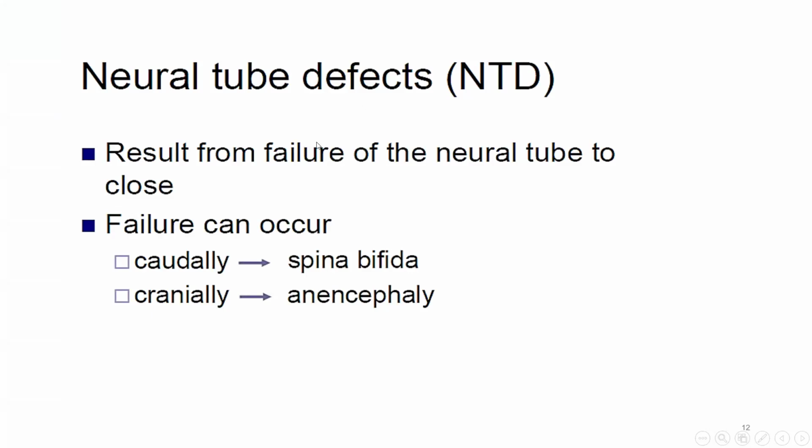A neural tube defect results from failure of neural tube formation. If the neural tube forms abnormally, failure of neural tube formation will occur. This failure can occur at the caudal portion, causing spina bifida, or occur on the cranial portion, which is called anencephaly.